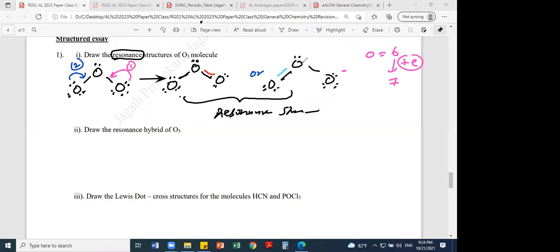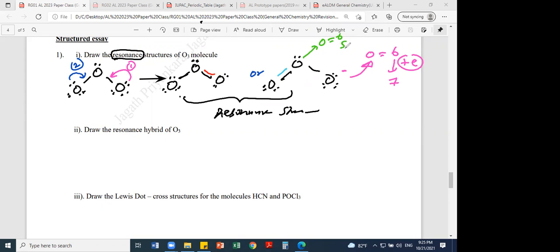The middle central oxygen atom: how many electrons in the valence shell? 6. But only 5 are allocated here.